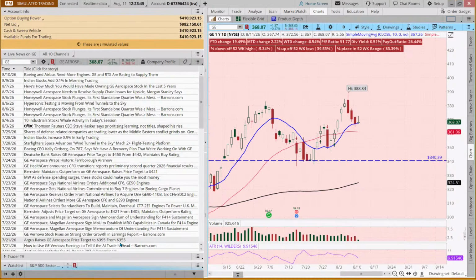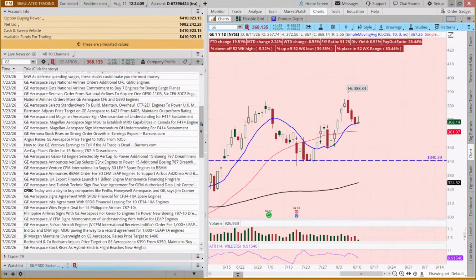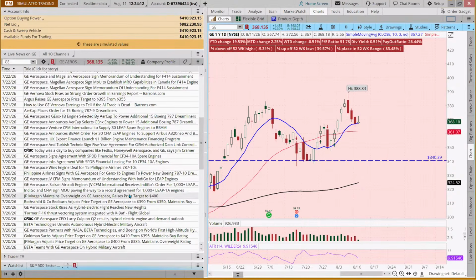When we look at what analysts are doing, are they raising their price targets or lowering them? So here we have this bank that's raised their price target to 450 from 442. Our swing target would be 389, right? Bernstein adjusted their price target to 421, Argus to 395. It's interesting, isn't it, how they're kind of all over the place. JP Morgan to 400, Rothschild to 390, Goldman Sachs to 410, but they're all adjusting the price target up. JP Morgan went from 335 to 400. That's a pretty big